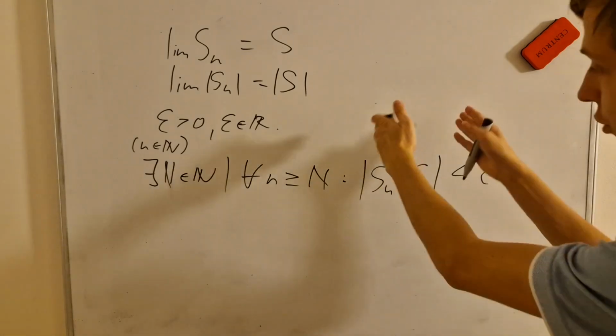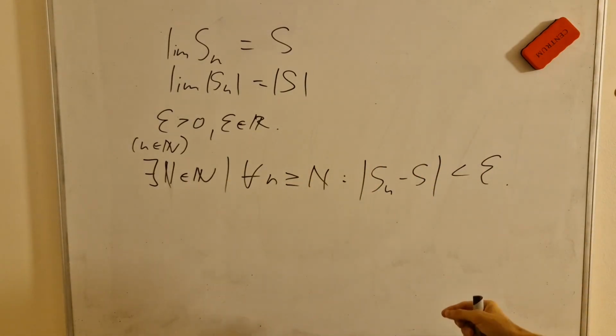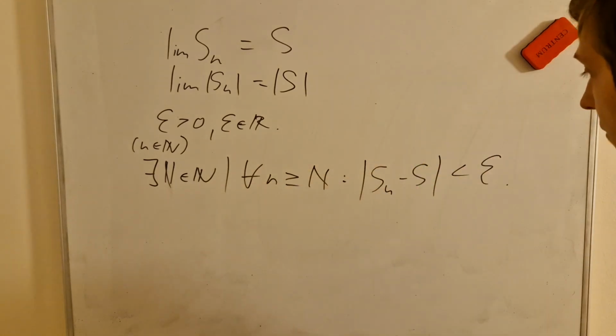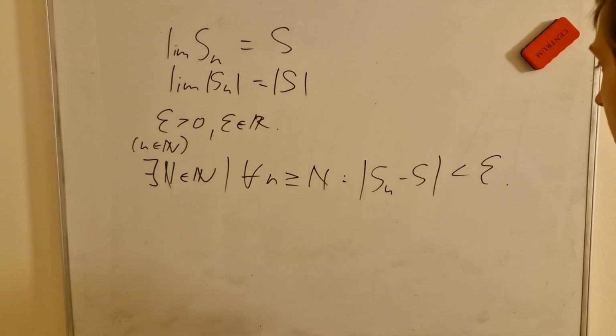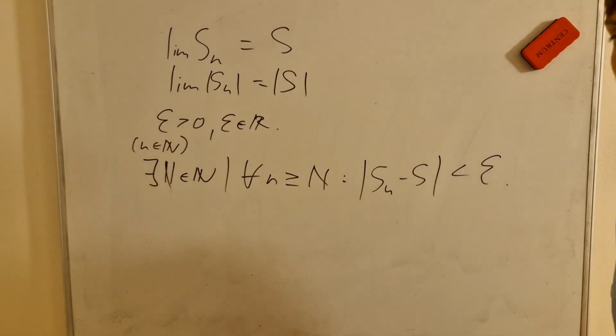If that difference, and furthermore in absolute value to make sure it's positive, as a result of this absolute value, the difference between that term and the limit value should be smaller than any real positive number epsilon.